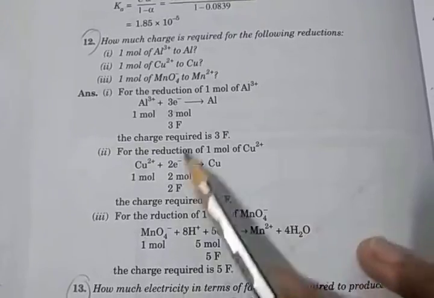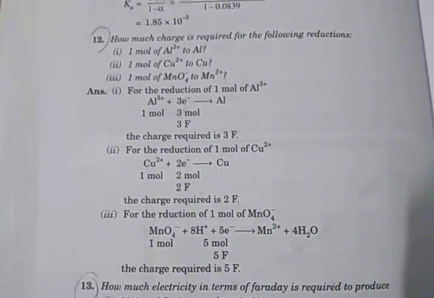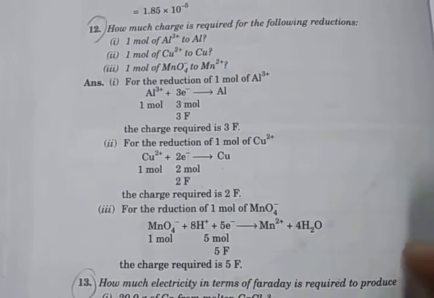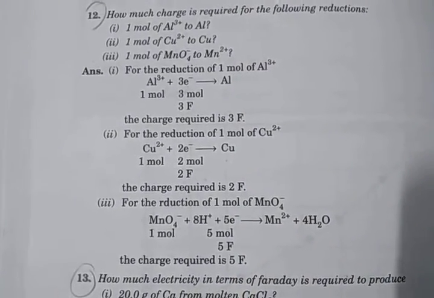So this charge is required for the following reduction. First you write the equation. According to the electrons, we have to consider the Faraday, that electricity is required.